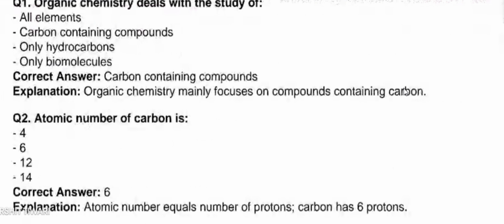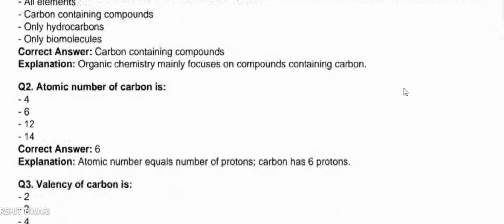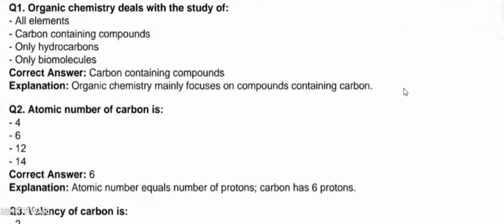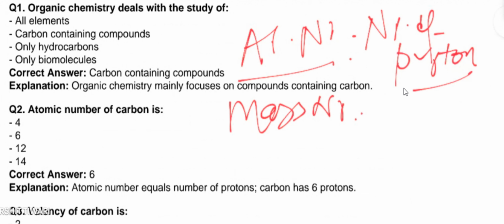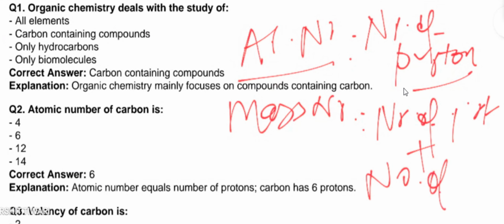What is the atomic number of carbon? I think all of you know about this. There are basically two concepts: one is atomic number and the other is mass number. The atomic number represents the number of protons. The mass number represents the number of protons plus the number of neutrons in any atom.